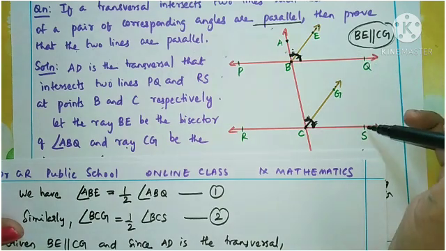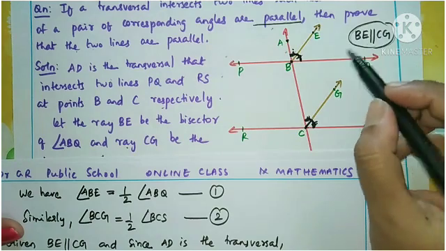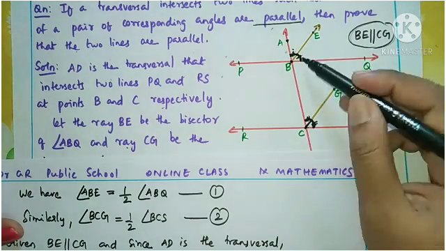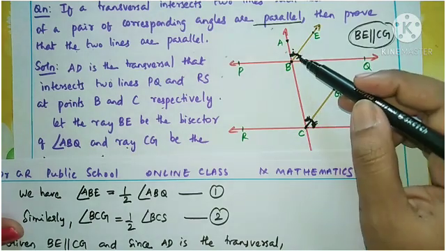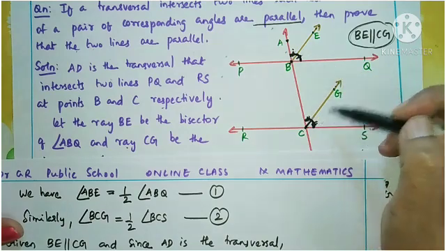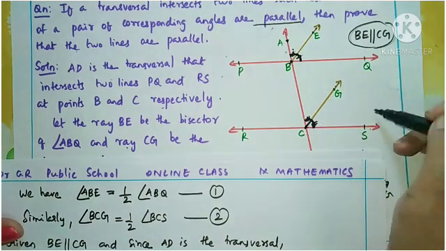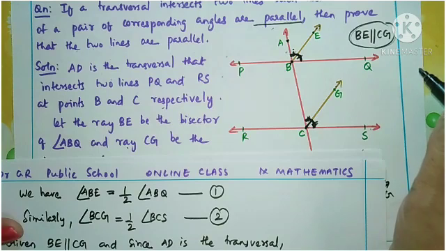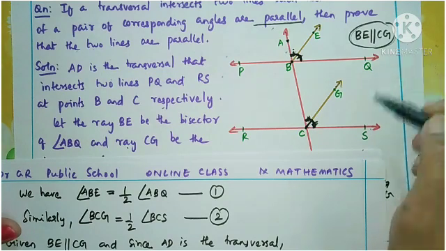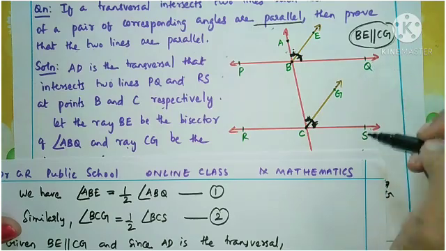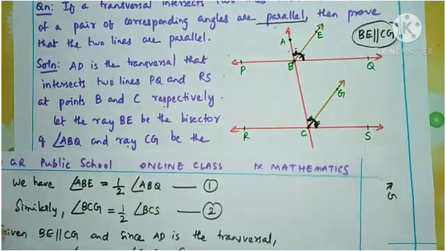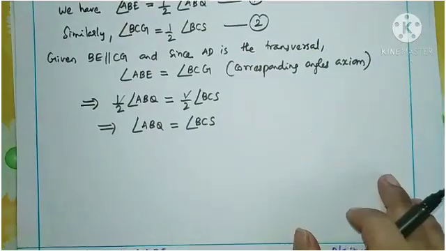PQ and RS. And you know, when the corresponding angles are equal between two lines, then the two lines are parallel. That is the corresponding angles axiom. Using that we can say PQ parallel to RS. That is our last conclusion.